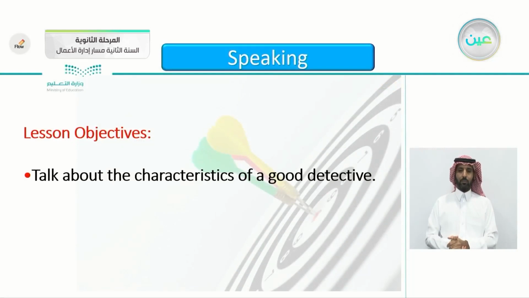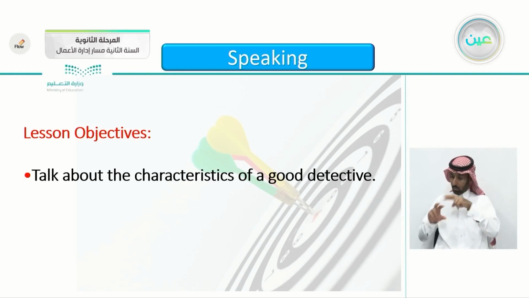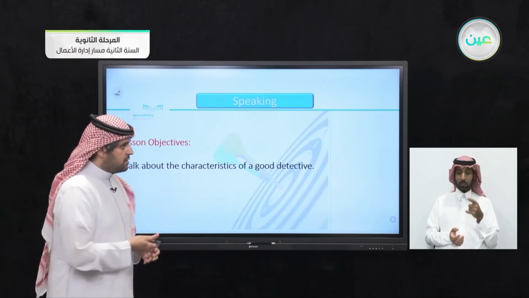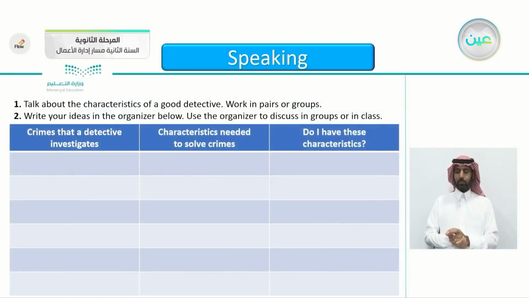So let's begin our speaking lesson today. The objective is to talk about the characteristics of a good detective. So we will be answering what makes a good detective. Work in pairs or groups so you can discuss it with your friend. What makes a good detective? What should he be? So write your ideas in the organizer below. Use the organizer to discuss in groups or in class.